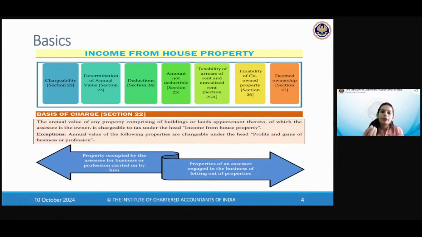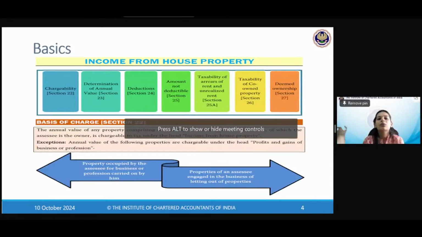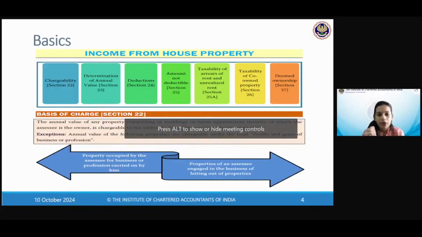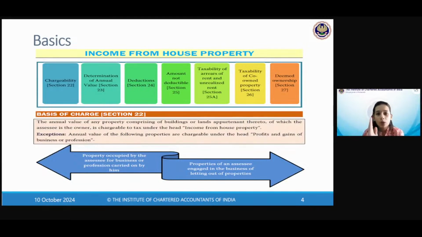It is the section of the Income Tax Act which gives you the right to deal with a particular type of income, that this is a particular type of income, this is what it should be applicable on, this is when it should get triggered. So basically, it is the preamble to this head. When we think about income from house property, what are we really trying to cover? Then will come the nuances of how we will calculate it. Okay. So once we know what it is going to cover, then we will come to how to value it.